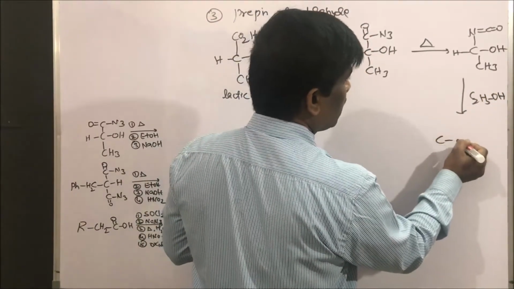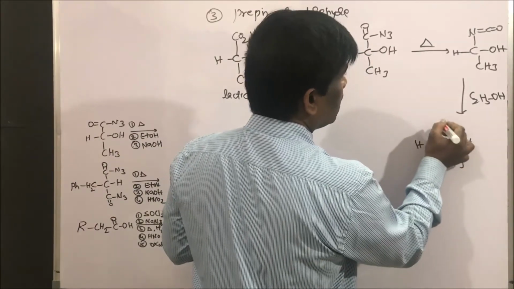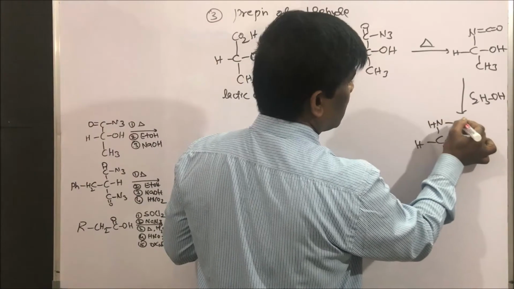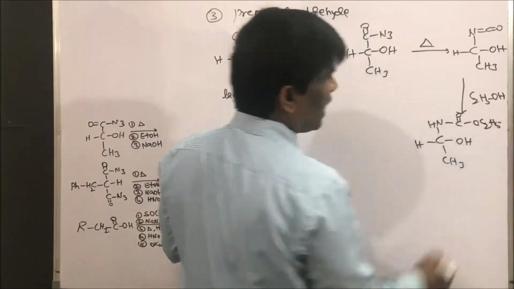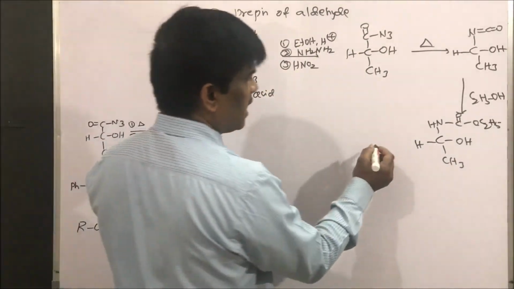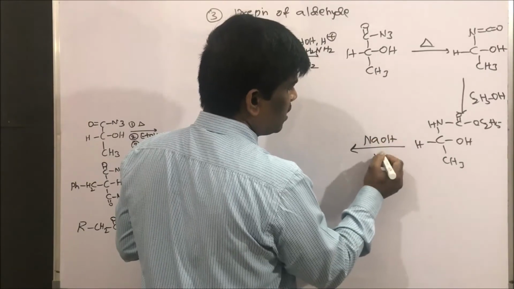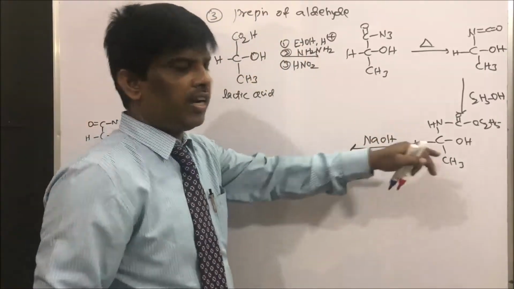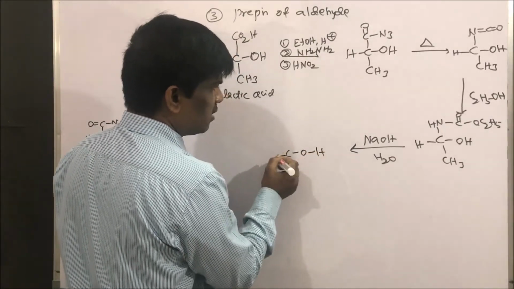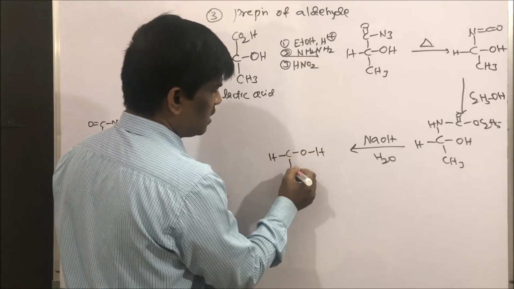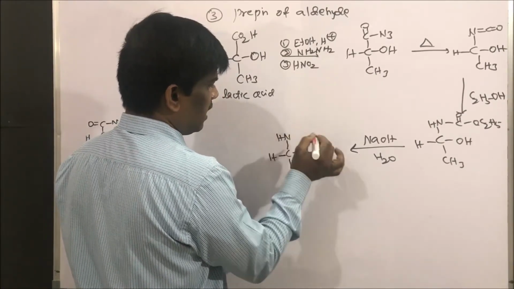Let us write the carbamate, OH, CH3, hydrogen, nitrogen is NH and C2H5, ethyl carbamate. I am going to get this ethyl carbamate. When I am treating with NaOH in presence of water, I am going to get the intermediate like this, CHOH, hydrogen, CH3 and this NH.